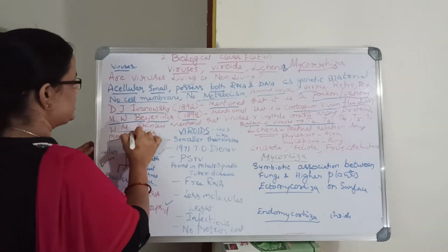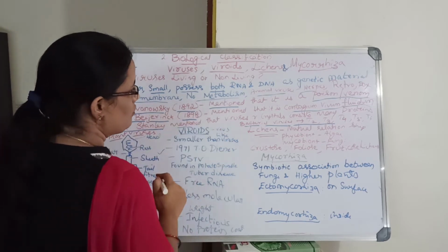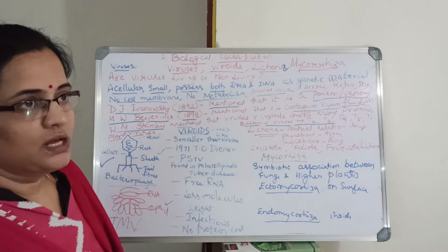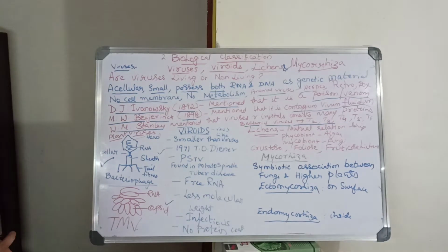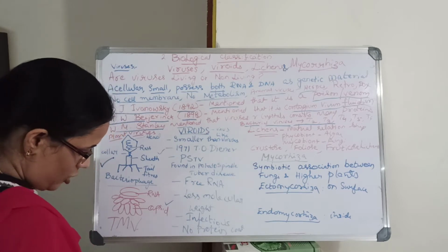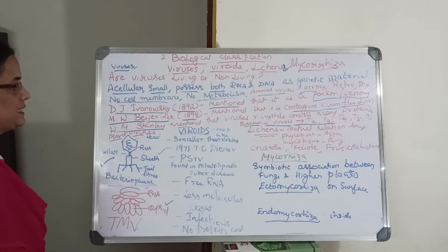Then the third one is W.M. Stanley, who mentioned that viruses are crystals and contain many proteins, and viruses are obligate parasites. They are inert outside their specific host cells.